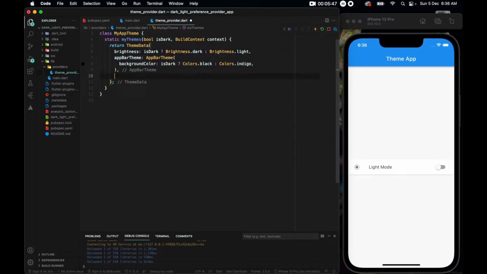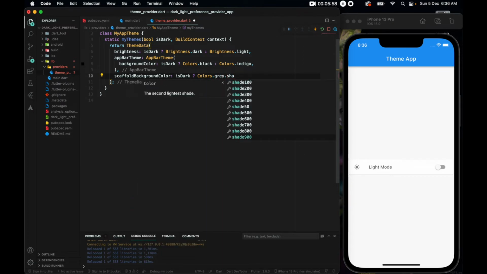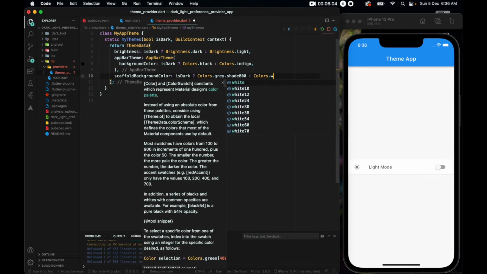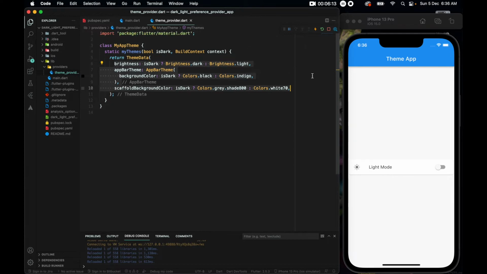Let's get a third argument. Let's get a scaffold background color, and I'll write isDark. So if we are in the dark mode, I want the color to be Colors dot gray dot shade 800, and if we are not in the dark mode, I want the color to be Colors dot white 70. So I'll just keep this tree for the theme. You can edit it as much as you want, or you could use the same concept in other apps.